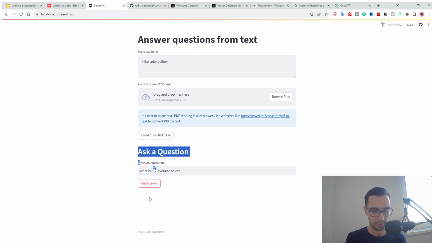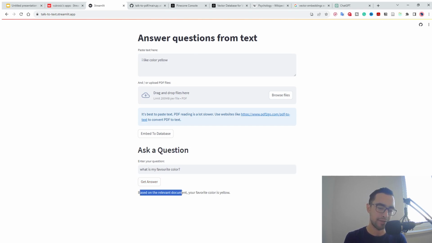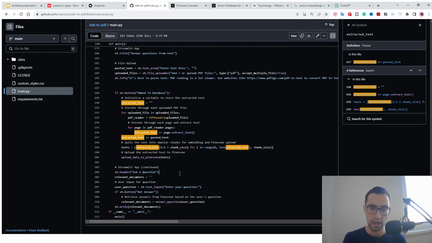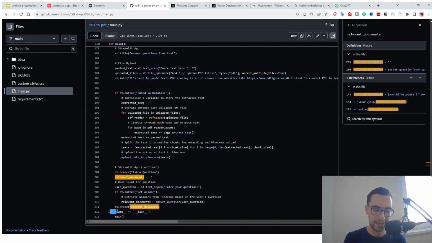Based on the relevant document, your favorite color is yellow. And at the end of the code, this is just the proper way to do Python code. So I say if name is equal to main, then it's gonna call main. This is just the standard way of executing Python code.